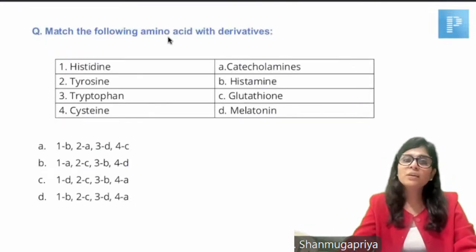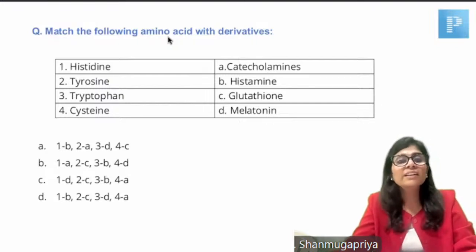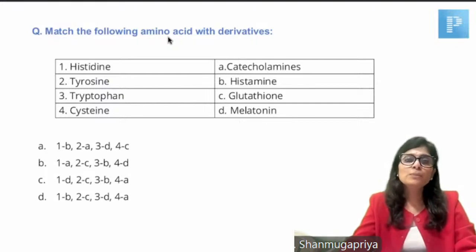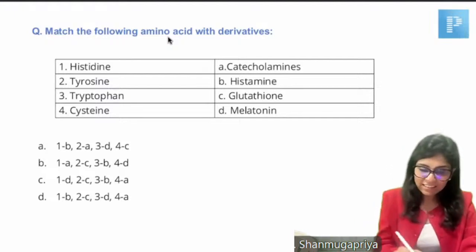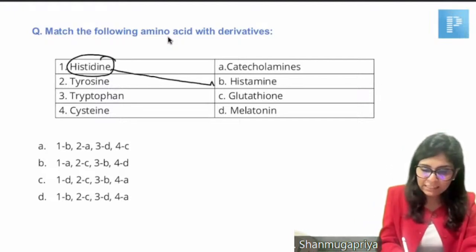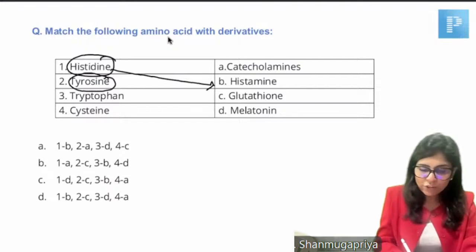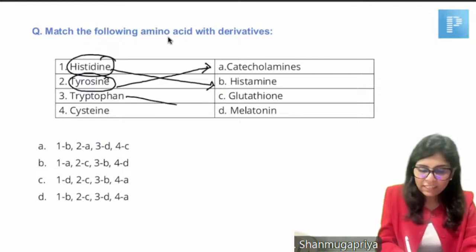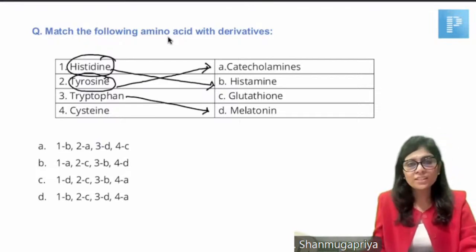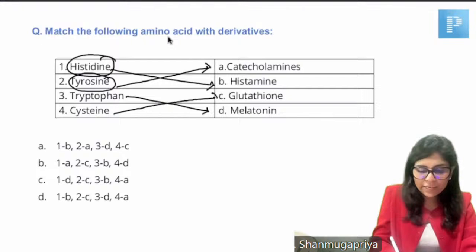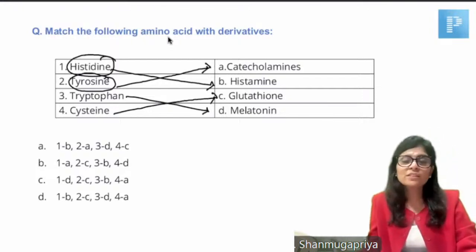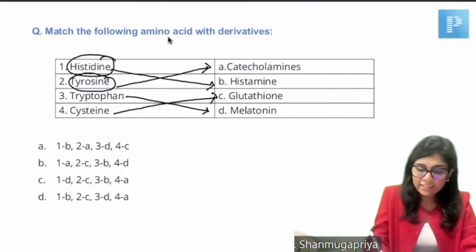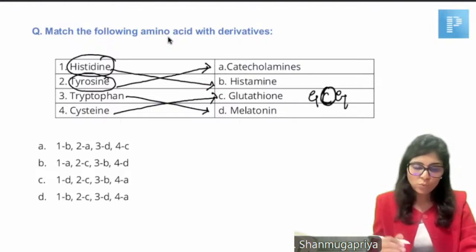This is the first question that I would like to discuss about, because it is a very simple, straightforward one-liner kind of question: match the following amino acids with derivatives. So what is the right answer? Histidine, we know, gives rise to histamine. Tyrosine gives rise to neurotransmitters, including catecholamines. Tryptophan gives rise to serotonin and melatonin. Cysteine is part of a tripeptide, which is glutathione, right? We have discussed glutathione in detail. I said it is gamma glutamyl cysteine glycine. It has got cysteine.